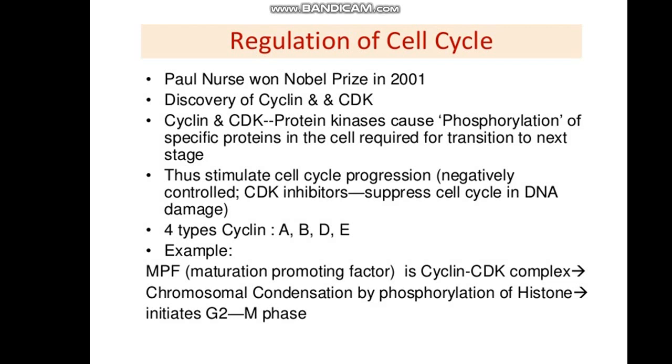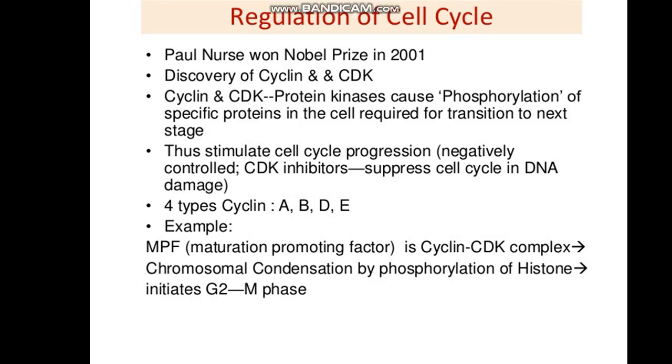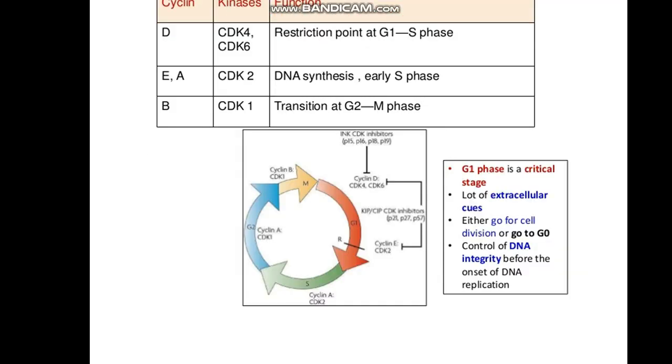Then 4 types of cyclins are there: A, B, D and E. There is another factor, that is MPF, maturation promoting factor. That is a cyclin CDK complex. Chromosomal condensation by phosphorylation of histone initiates the G2M phase. Now the cyclin kinase functions.